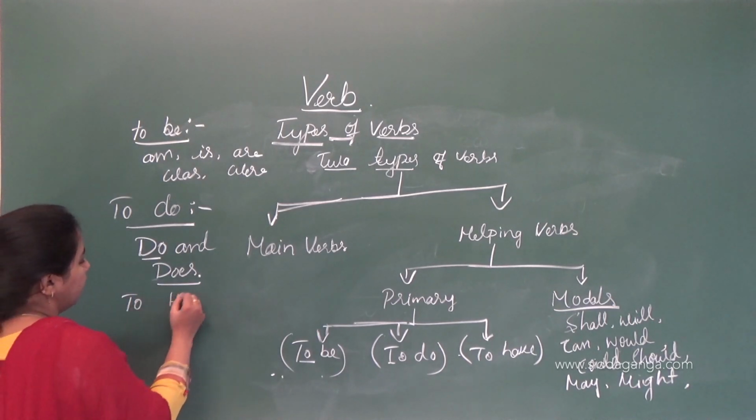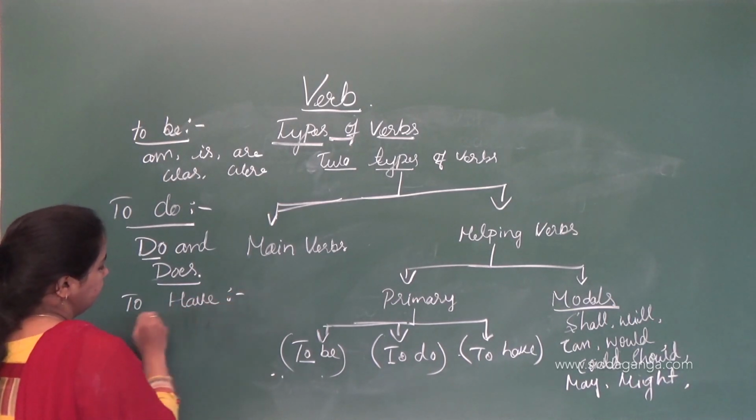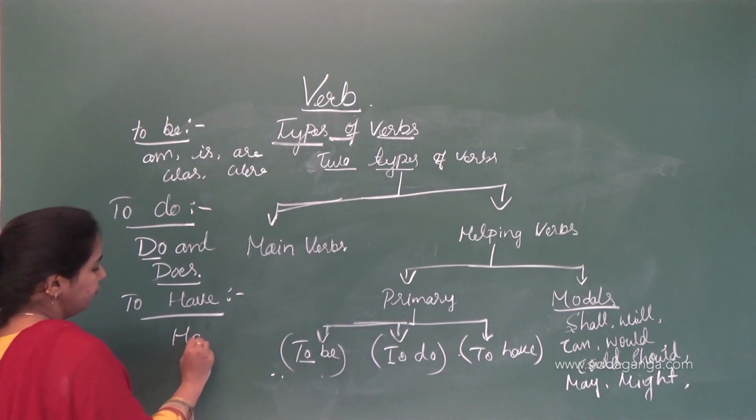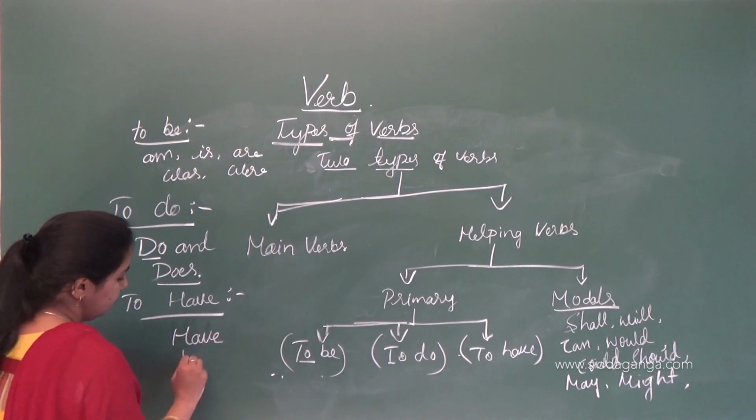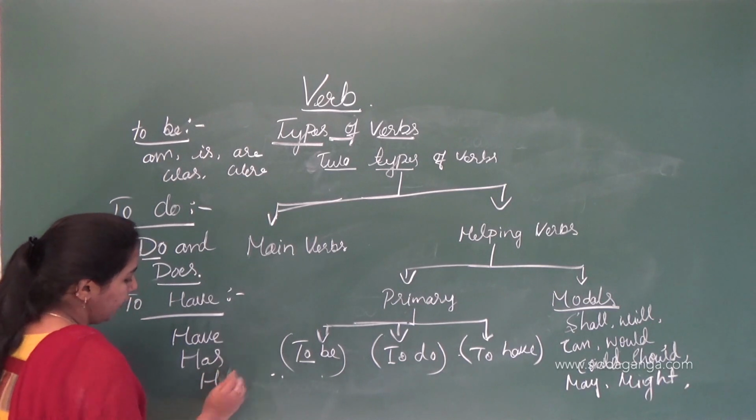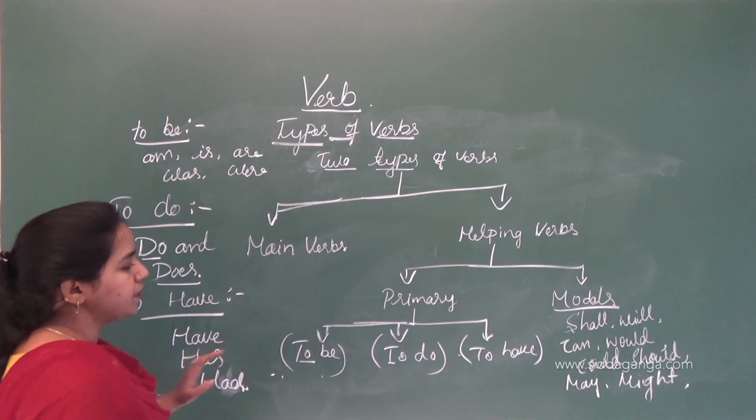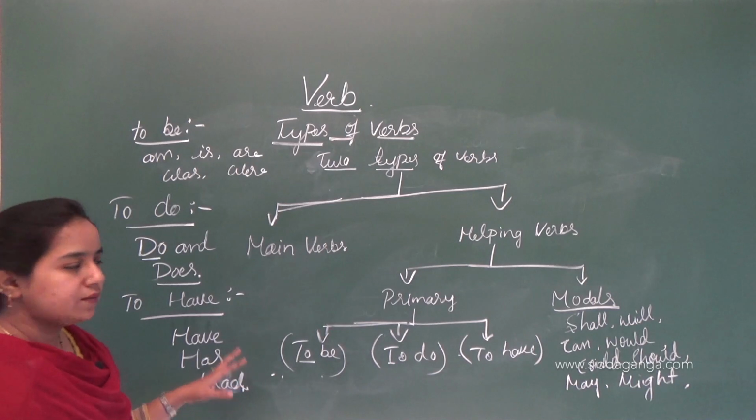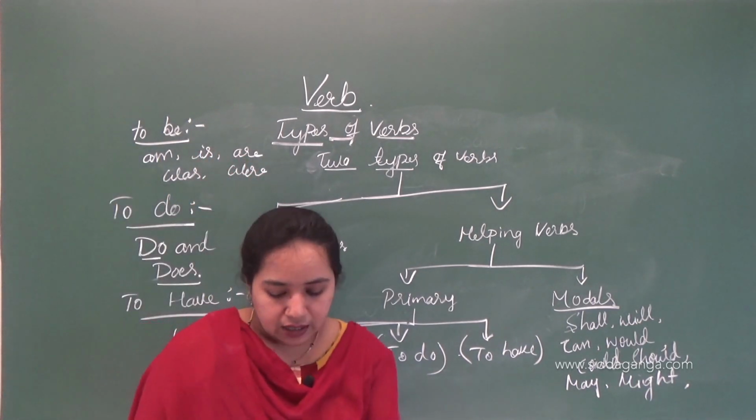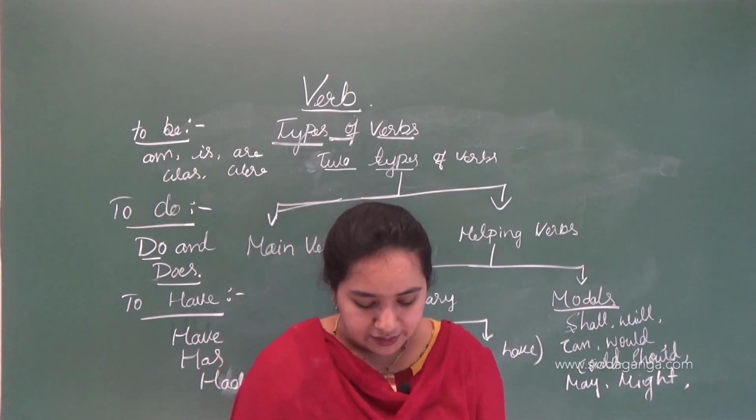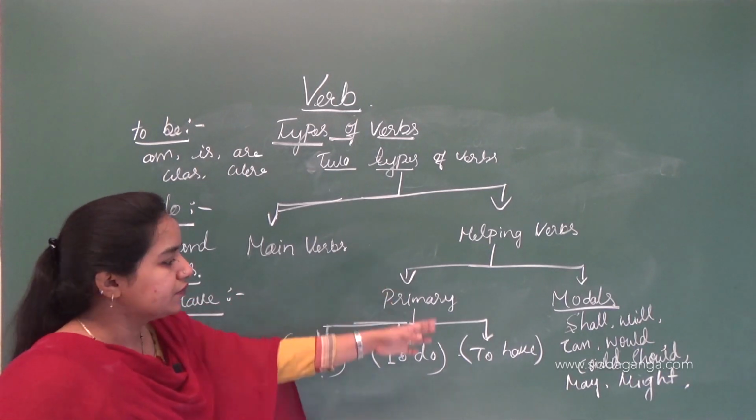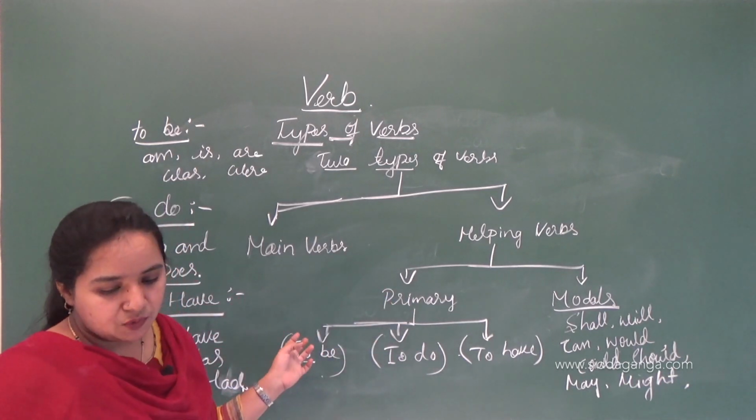Then what do you mean by to have? To have means have, has and had. So these are called helping verbs, and these are called primary verbs. I hope that you have understood the types of verbs. It's clear? So let's check what the main verbs are. For this we will discuss it later. But let's move on to this.